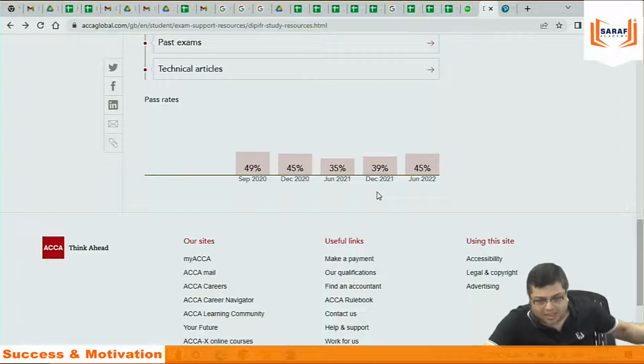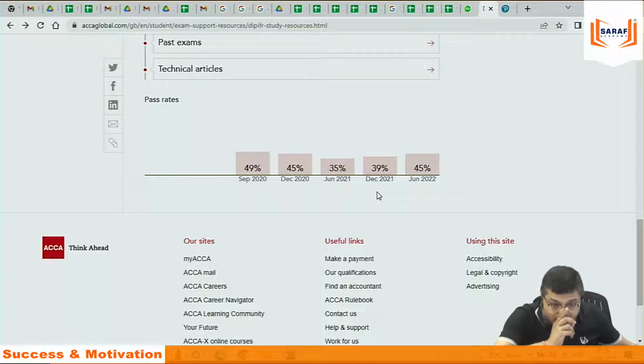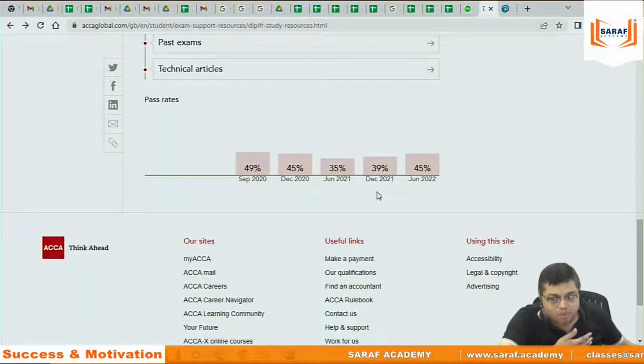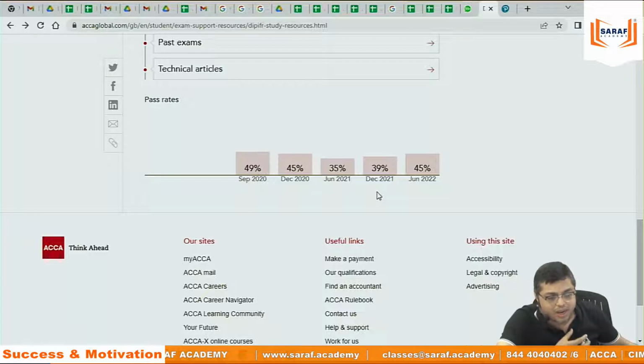If you go back, the IFRS result was also around 50% about 1.5 to 2 years back. But now they are controlling IFRS results. The IFRS result is slightly controlled by the institute. Earlier they were slightly more lenient. I'm not saying they were passing students like anything. But now they want more accuracy from the students. But still, on a standalone basis, 45% is not bad.